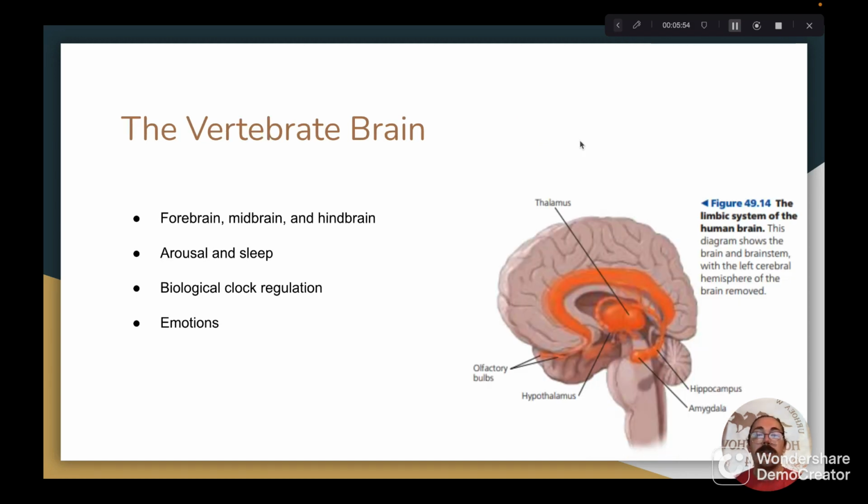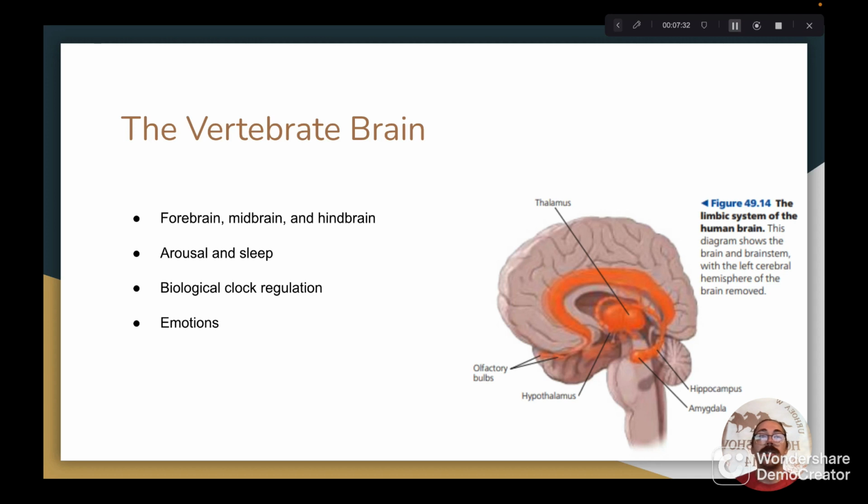Let's move on and talk about the vertebrate brain. We can discuss arousal and sleep. The brainstem and the cerebrum control the states of arousal and sleep. The brain is active during sleep, and its activity varies throughout the different stages of sleep and can be measured using an electroencephalogram or an EEG. Despite sleep's vital importance to survival, very little is known about its functions.